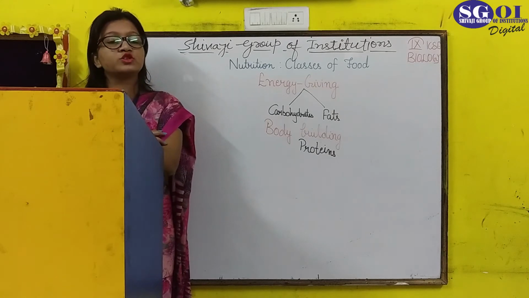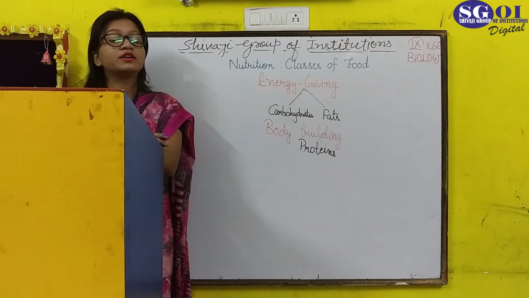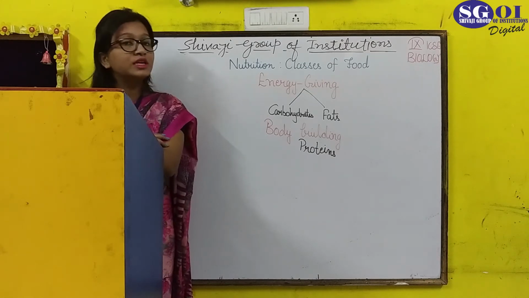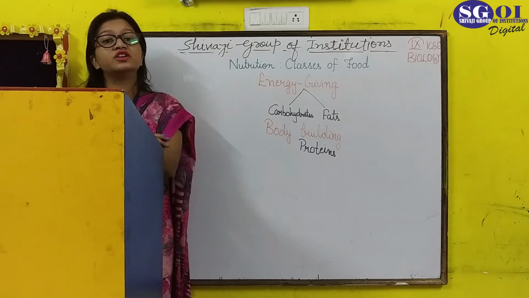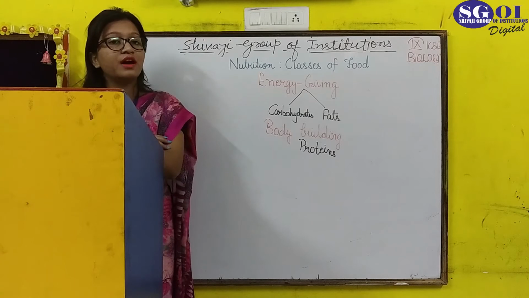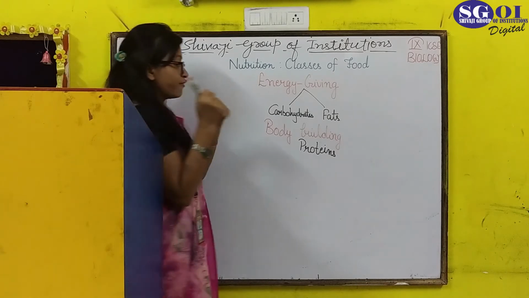Proteins are helpful to maintain muscle, bones, blood and other things of the body. But when the carbohydrates and fats are not capable of providing energy to the body, then proteins are helpful to give energy in their absence. But basically they are bodybuilding food. The last category is protective foods.